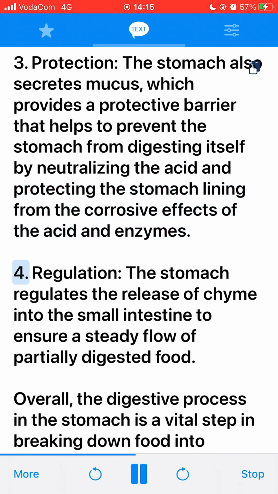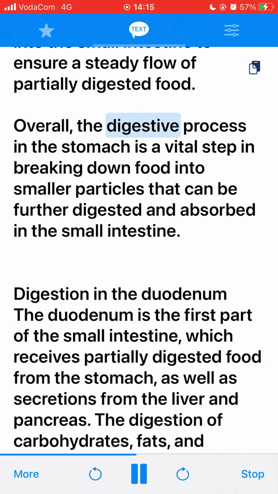4. Regulation. The stomach regulates the release of chyme into the small intestine to ensure a steady flow of partially digested food. Overall, the digestive process in the stomach is a vital step in breaking down food into smaller particles that can be further digested and absorbed in the small intestine.